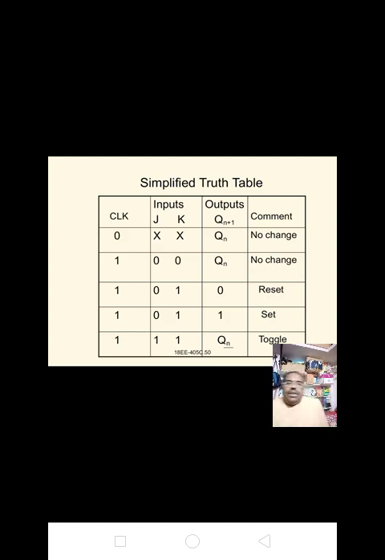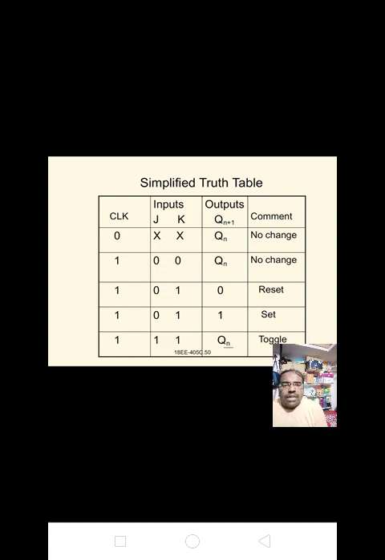Here we are having two input variables, that is J and K, as well as an additional input, the clock. Therefore, we are having a total of 2 power 3, that is 8 input combinations, 0 to 7. That is 0 0 0, 0 0 1, 0 1 0, 0 1 1. Next 1 0 0, 1 0 1, 1 1 0, 1 1 1.